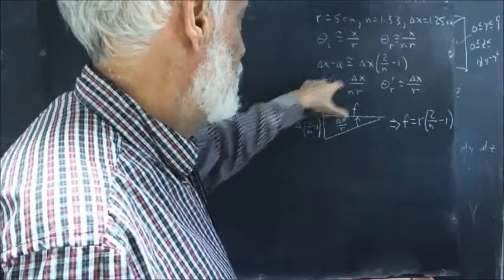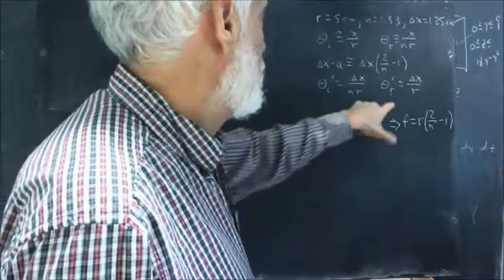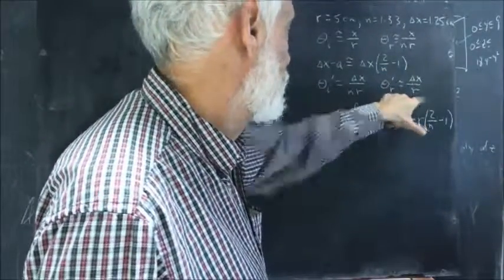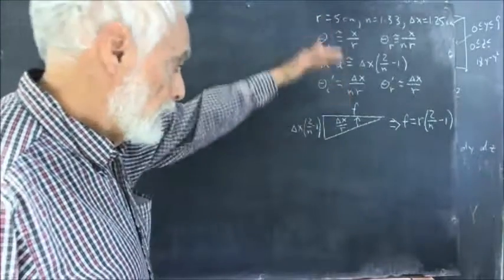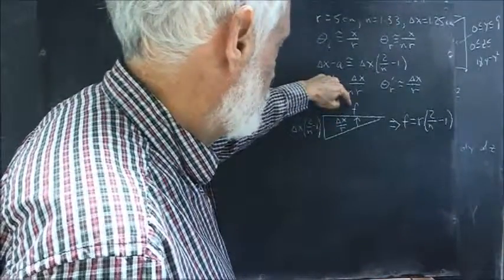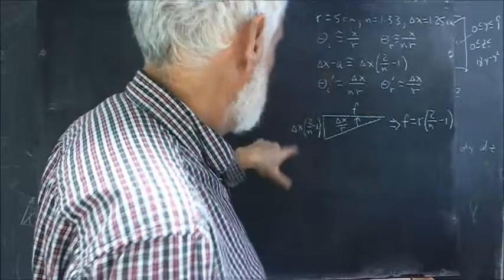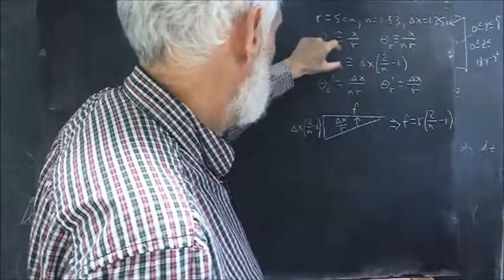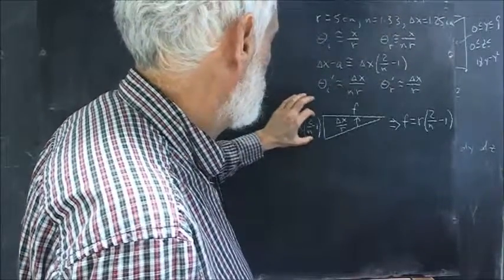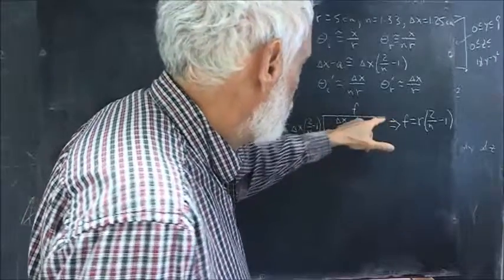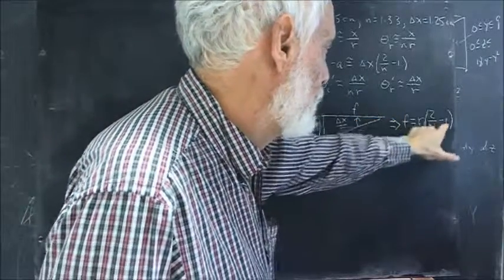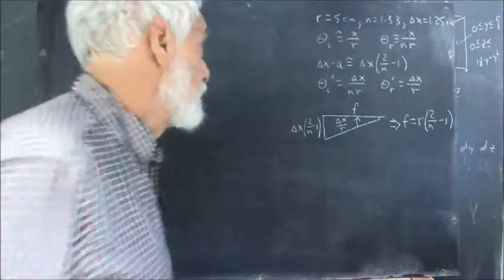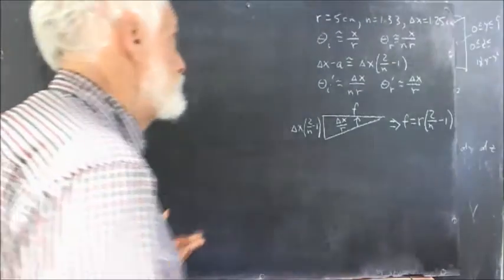Then theta sub I prime is delta X over NR, and theta sub R prime is delta X over R. And all this follows rather simply. And here's the triangle that we analyzed at the end. The angle is delta X over R. If this is the focal distance from the back of the lens, then this side being the delta X minus A is delta X times 2 over N minus 1. And the focal position will then be R times 2 over N minus 1 relative to the back of the lens. So let's see what these numbers give us.